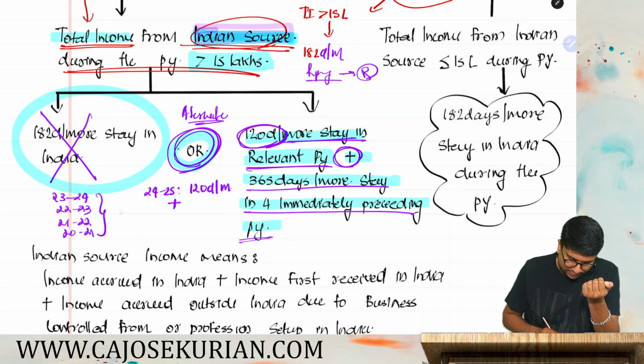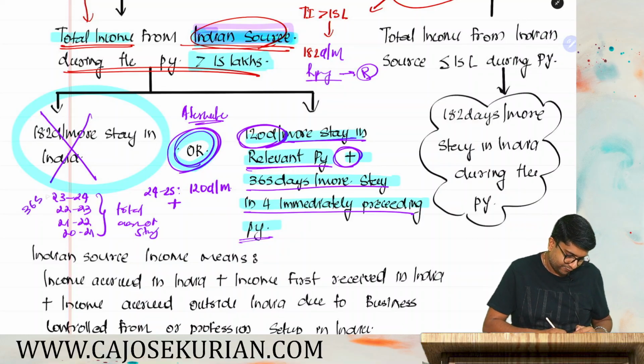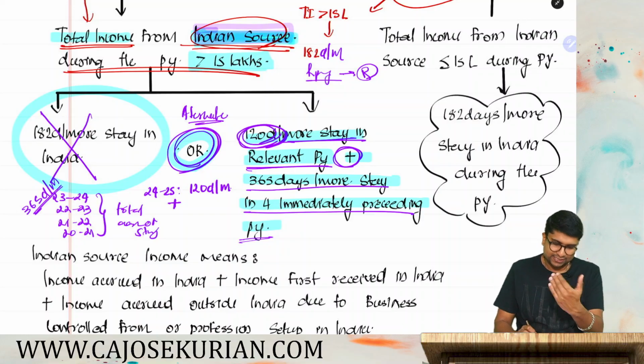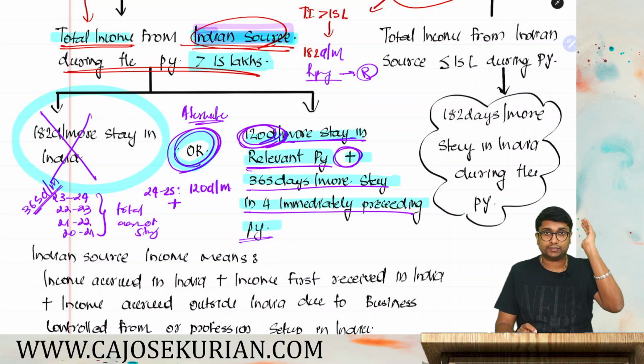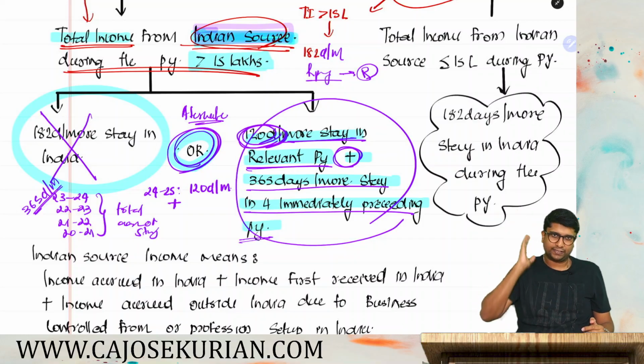All together, you count the total days of stay for all the 4 years. If that is 365 or more, 120 is there plus the 4 preceding previous years, total days of stay is more than or equal to 365, then also he will become a resident. So friends, the point is pretty simple.